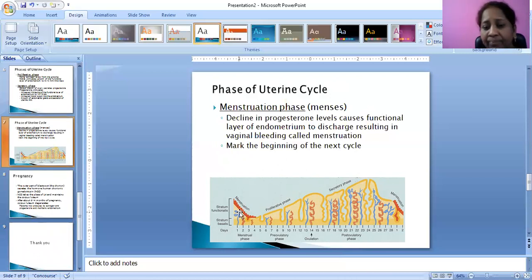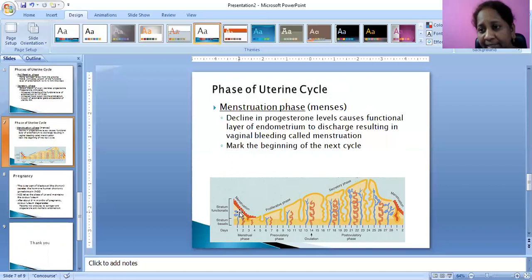At the time of the ovulatory period, body temperature will rise 1 degree centigrade, just 1 degree centigrade. In animals, there is a heat period, but in human beings, it's not like that.